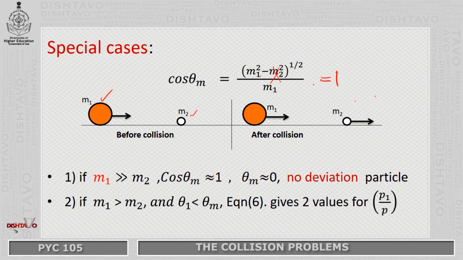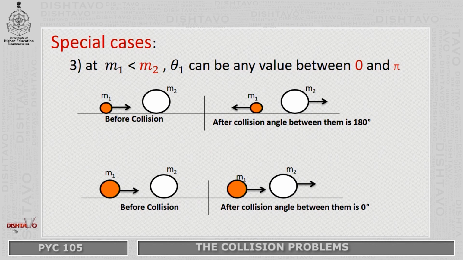The second case is that m1 is big, but not very large, it is quite bigger than this. In that case, equation 6, which we have already derived in terms of P1 upon P2, gives you two values of P1 and P2. Two cases. Now, there is another special case when m1 is less than m2. In that case, we can have any value between 0 and pi.